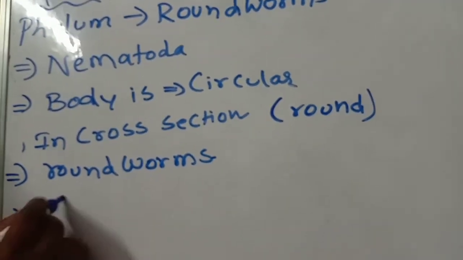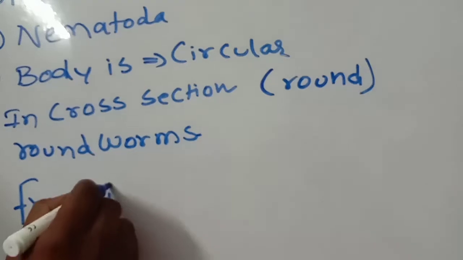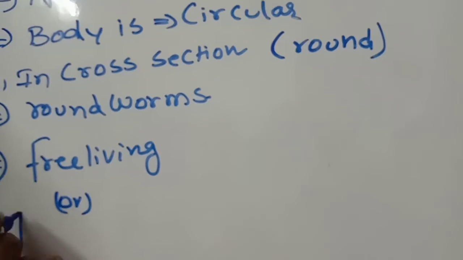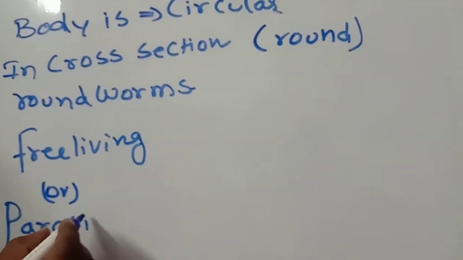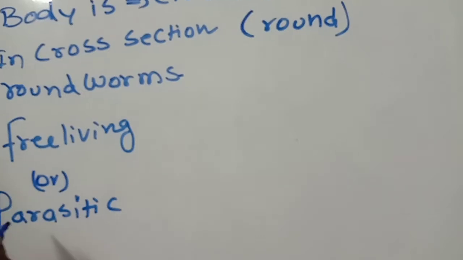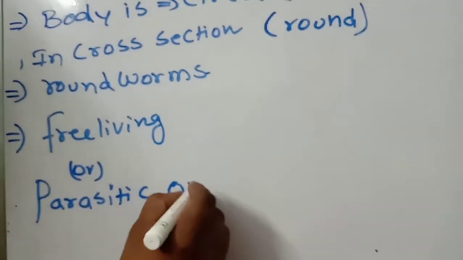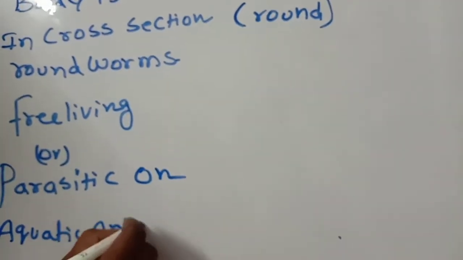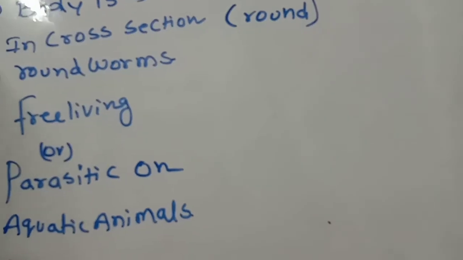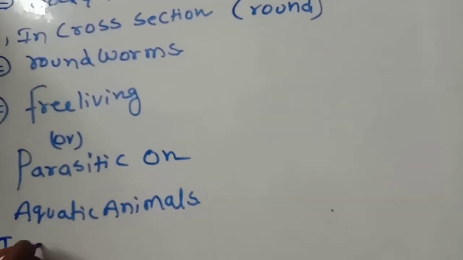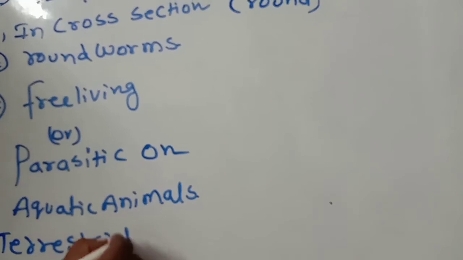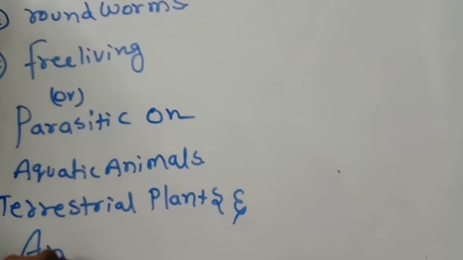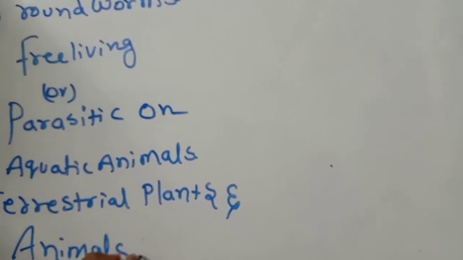They are free living, or some are parasitic forms. Parasitic on which ones? Aquatic animals, and terrestrial plants and animals. This point also you should remember.